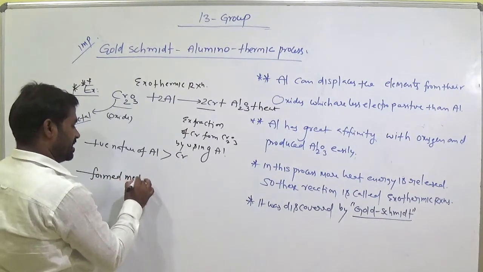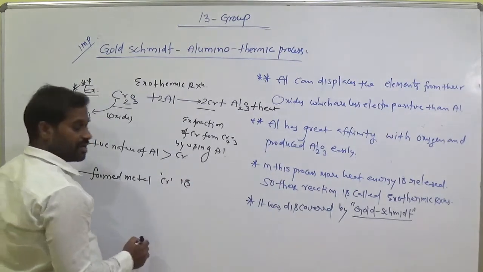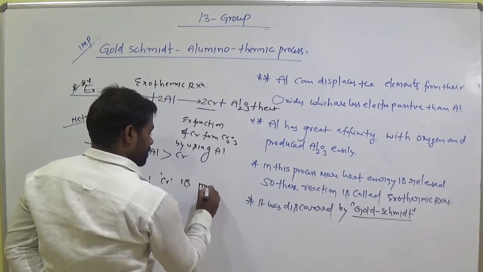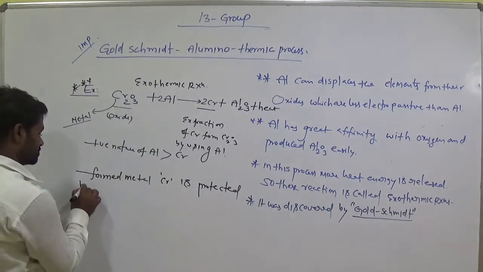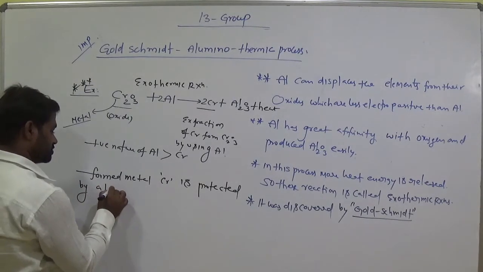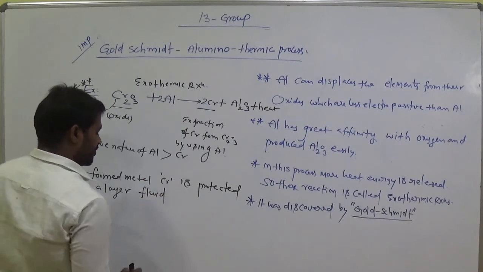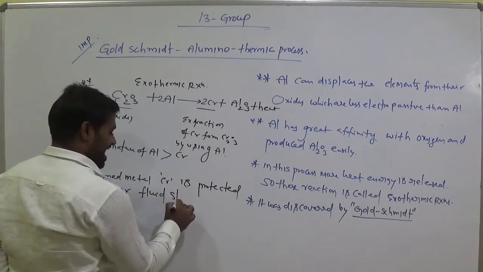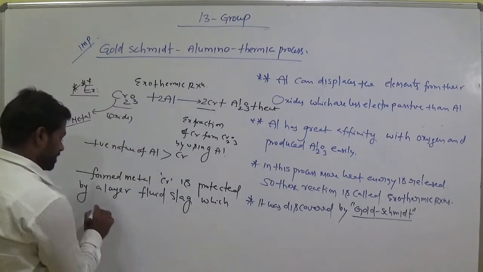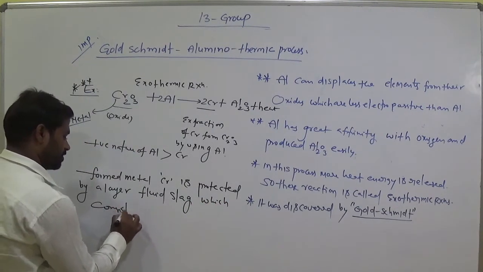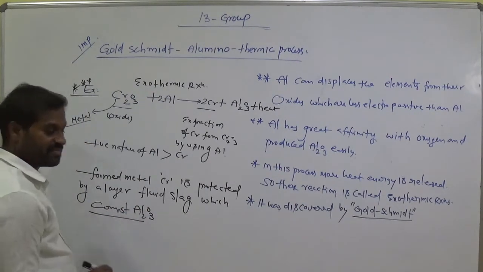Now the formed metal chromium is protected by a layer of fluid slag which consists of Al2O3.